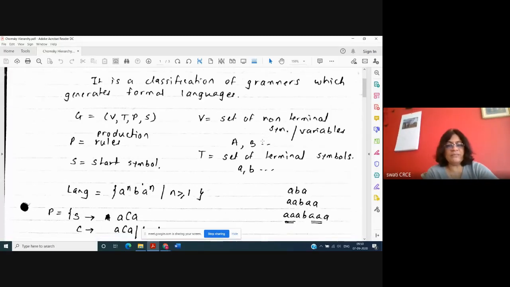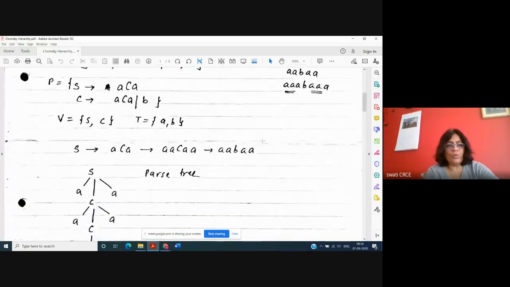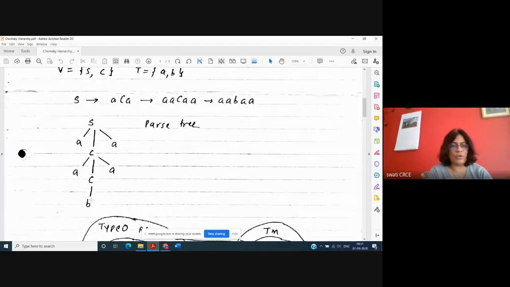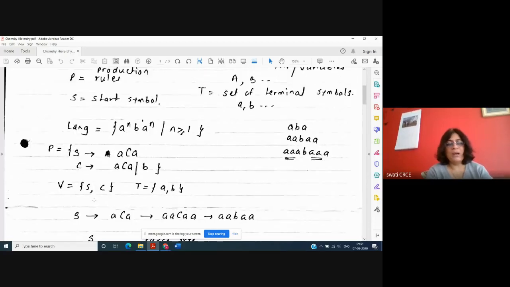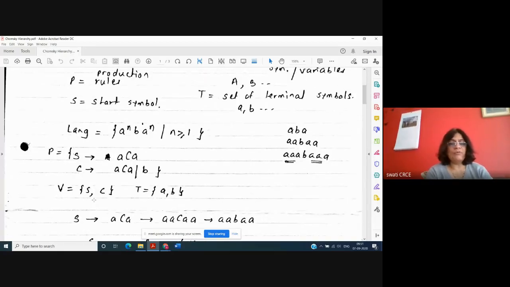You always start from the starting symbol and go on applying the rules, like here S generates ACA, C generates ACA, and then C generates B to stop with the terminal symbol. So this is an example of a grammar, because we are talking about grammar, so you should know what is meant by a grammar.